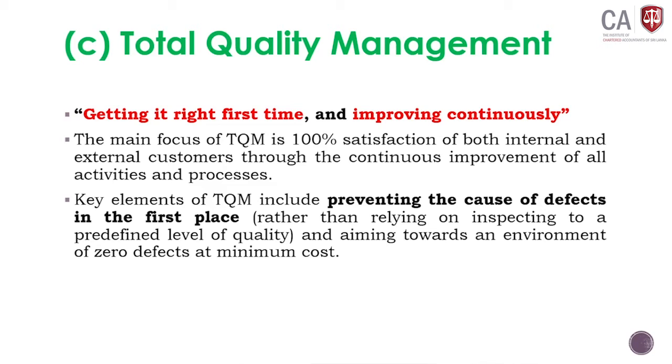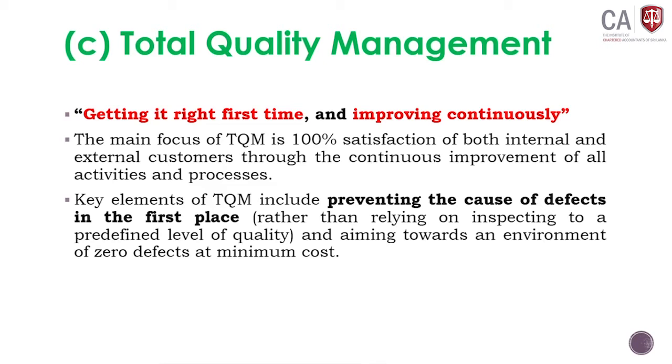The main focus of TQM is 100% satisfaction of both internal and external customers through continuous improvement of all activities and processes. 100% satisfaction. Key elements of TQM include preventing the cause of defects in the first place, rather than relying on inspecting to a predefined level of quality, and aiming towards an environment of zero defects at minimum cost.